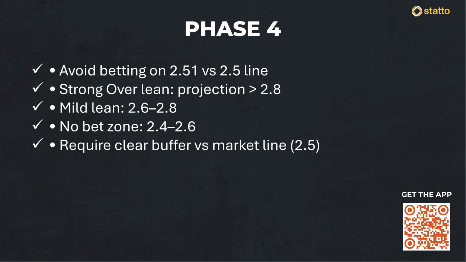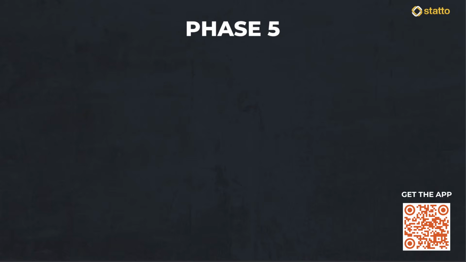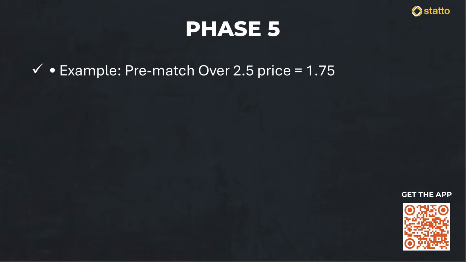And finally, we reach phase 5, which is the real edge, in-play price timing. This is where we turn a good prediction into a professional trade. Let's say we have identified a game that leans toward over 2.5 goals, but the pre-match price is only 1.75. That price doesn't offer much value. Most people will just take the low price and hope for the best. But the way we approach this correctly is by using the patience rule.